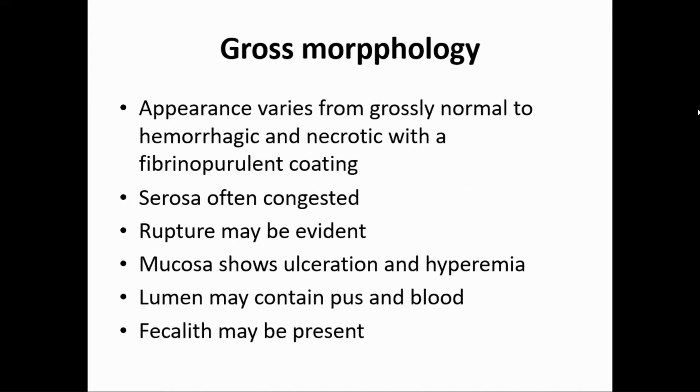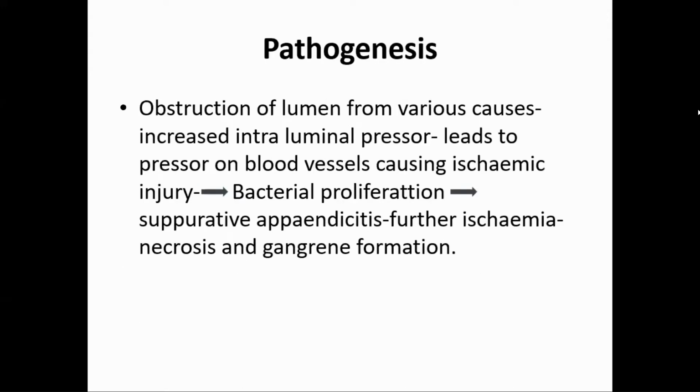So obstruction of the lumen by various causes increases the intraluminal pressure, because the secretion of the appendix does not come out and accumulates. So the pressure inside increases, leading to venous obstruction first, then later arterial obstruction, and that will lead to ischemic injury.